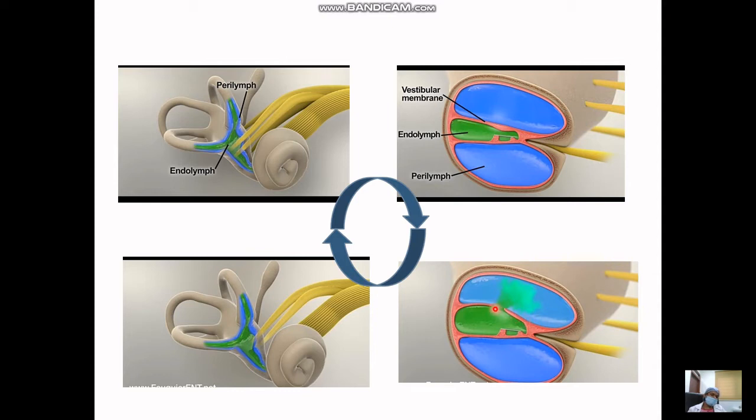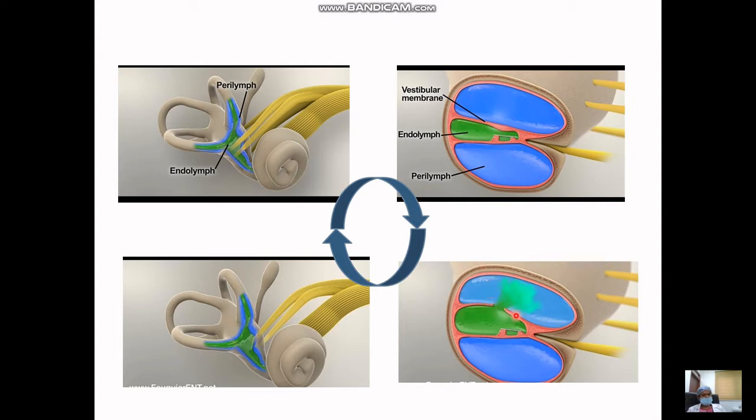Till the elasticity is present, Reissner's membrane stretches, but at one point it breaks away and then starts the mixing of endolymph and perilymph. As we all know, endolymph has a different ionic constitution, rich in intracellular potassium ion, and perilymph is basically sodium ion. So there is alteration in the composition of the two fluids, and this irritates the nerves. There is sudden opening and closing of the ion gated channels which results in the symptoms of Meniere's, mainly the inner ear symptoms, that is the vertigo and the sensorineural hearing loss.